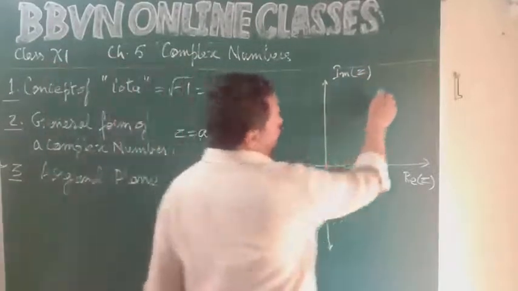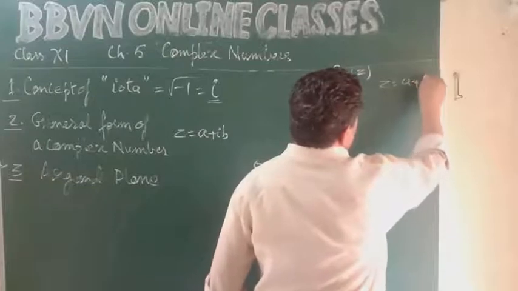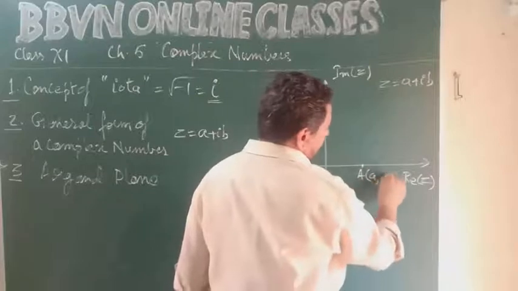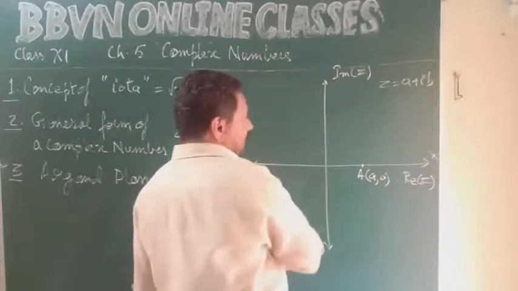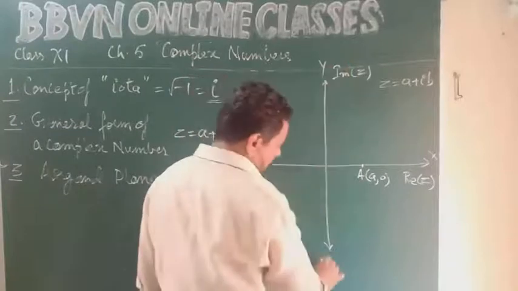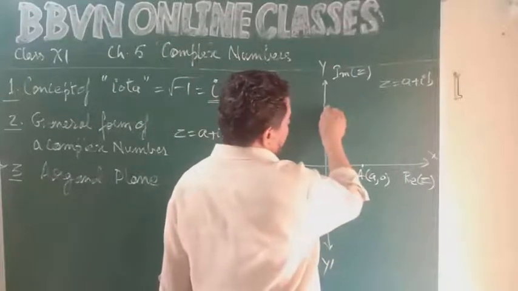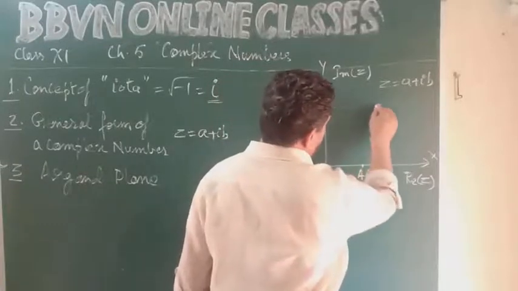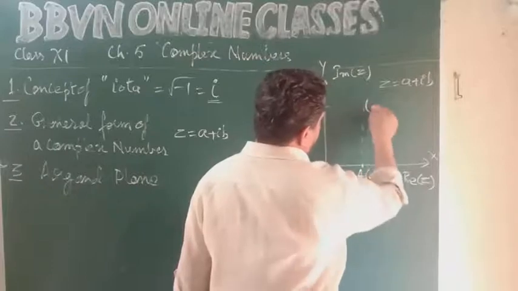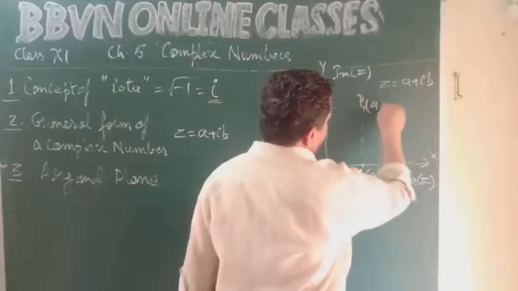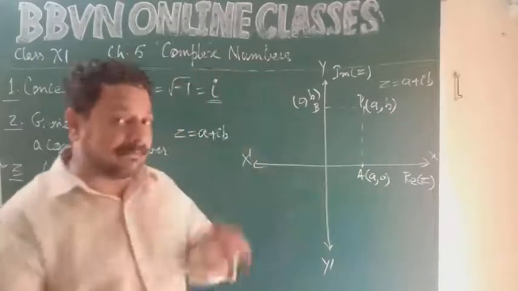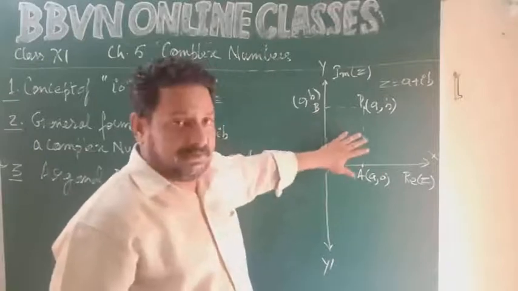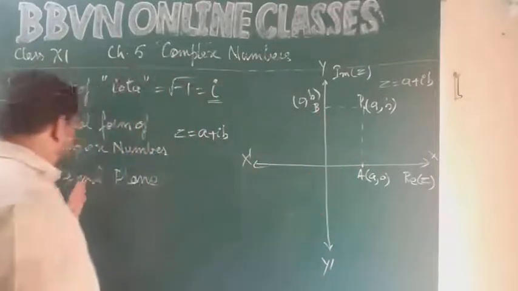So for any complex number z equal to a plus iota b, on x-axis, say there is a point a comma 0. Okay? And on y-axis, there is a point 0 comma b. So this point will be here, point P, a comma b. So we have represented the complex number a plus iota b in a plane. Now what is this plane? This plane is called as the Argand plane.